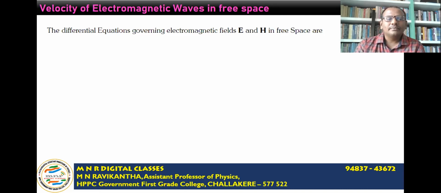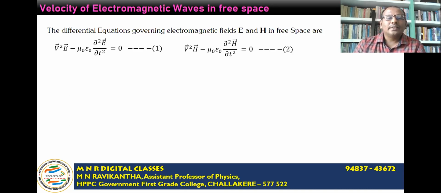Let us write them. Del square E minus mu naught epsilon naught times del square E by del t square is equal to 0. The first equation is in terms of the electric field. Similarly, in terms of the magnetic field H, del square H minus mu naught epsilon naught times del square H by del t square is equal to 0. Now we have two equations in terms of E and H.